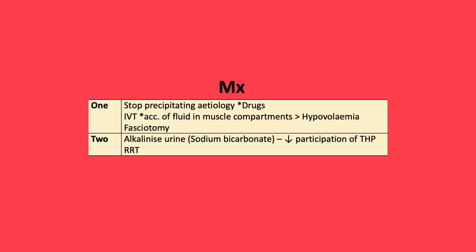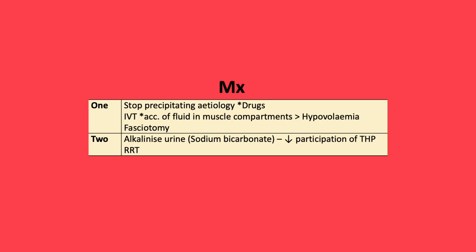First of all, stop the precipitating cause if there is one, i.e. a drug, and then infuse fluid. Due to the movement of fluid into the muscular compartments, there's a risk of hypovolemia and pre-renal acute kidney injury, and therefore fluid management is essential. If the muscular compartments are tight, they may require fasciotomies.